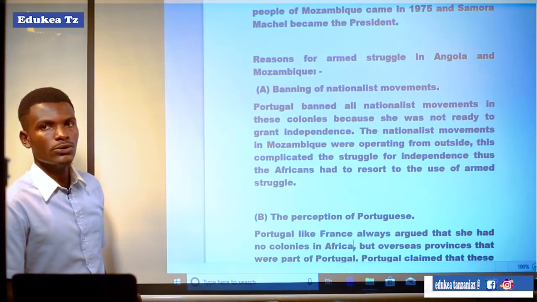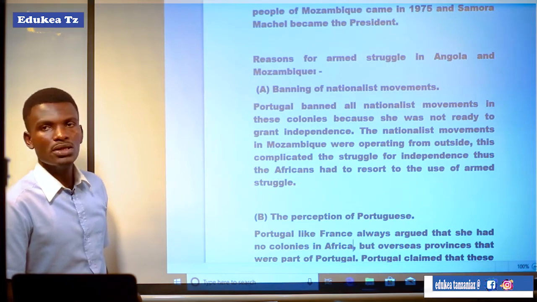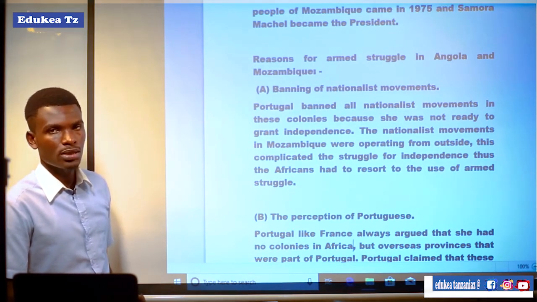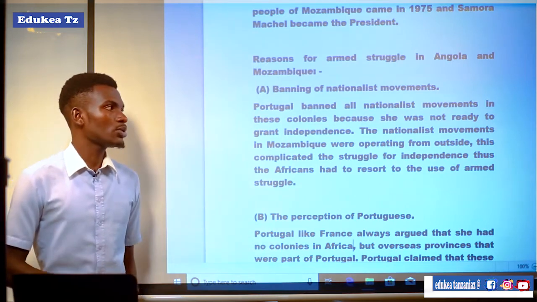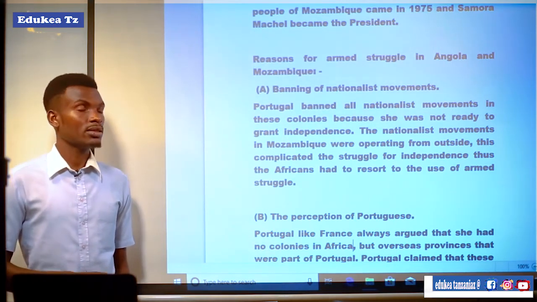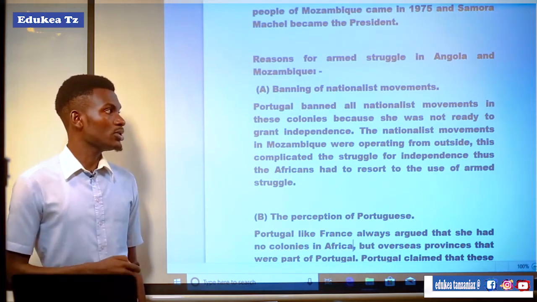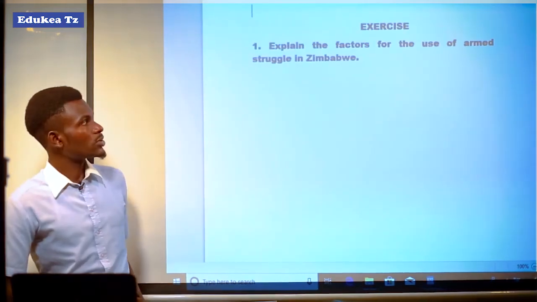The Portuguese were claiming that the colonies were part and parcel of Portugal.